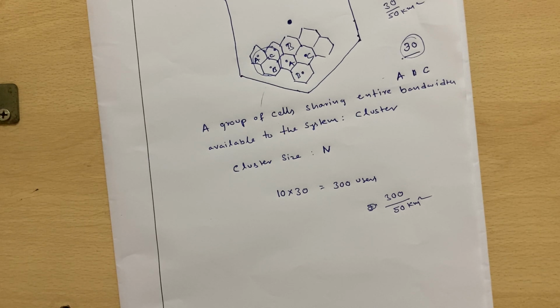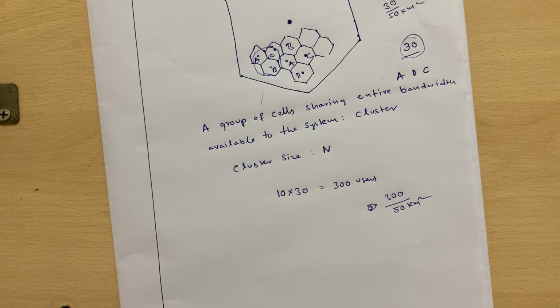If you take these precautions, then you can go for a smaller cell size, and thereby you will be able to repeat the cluster within the service area more times. So this is one way.